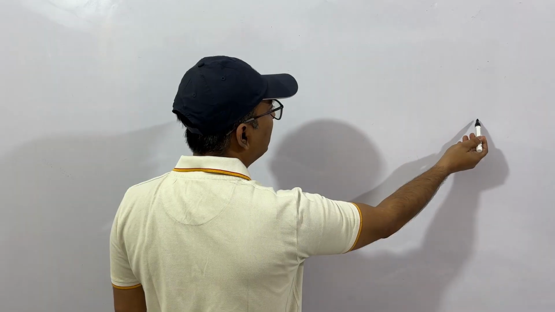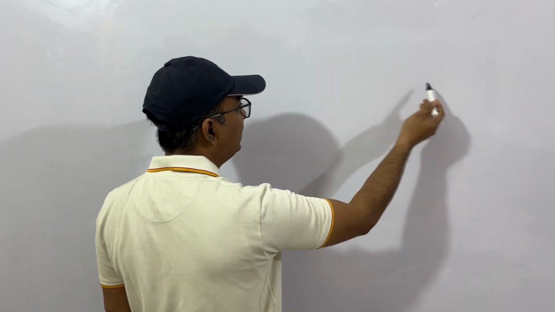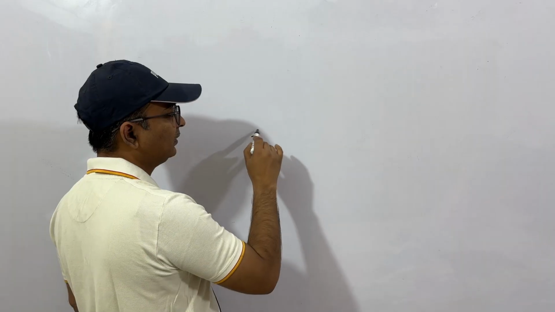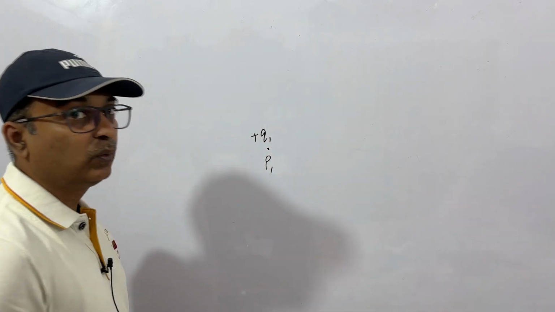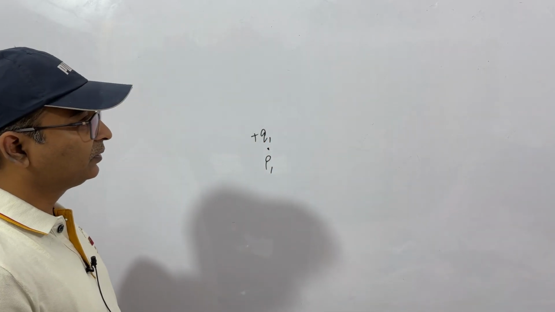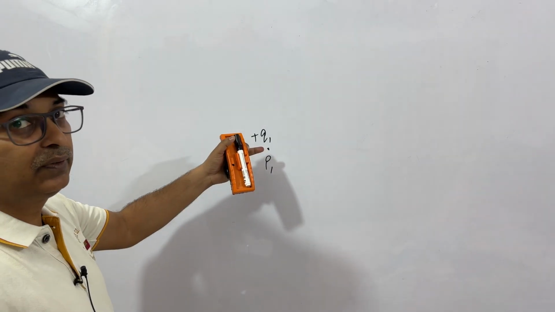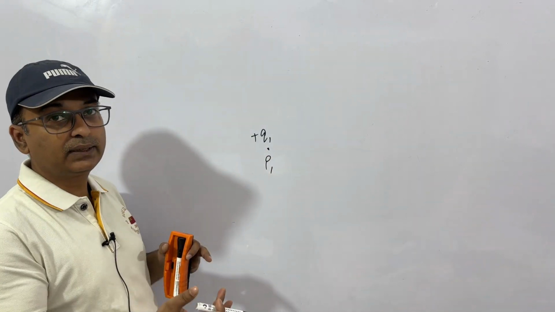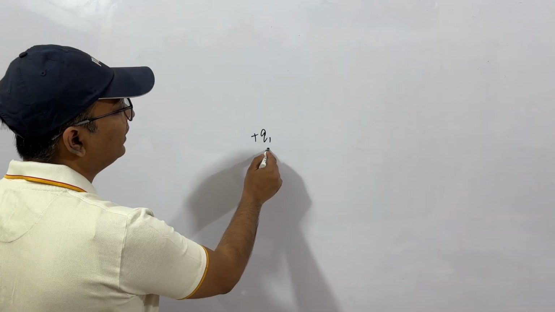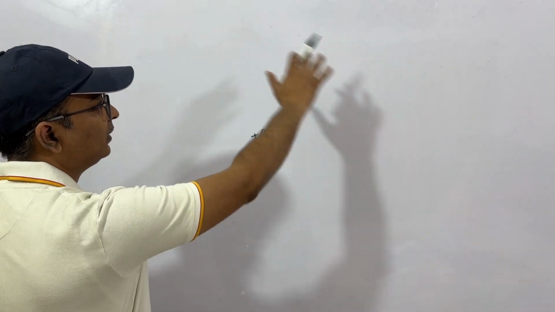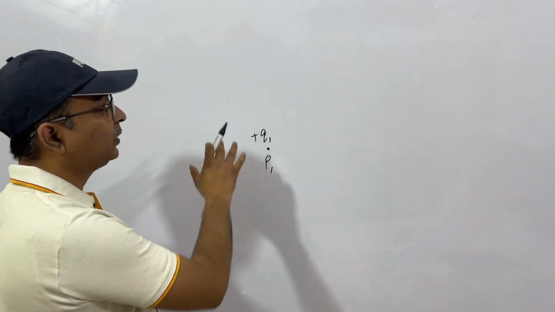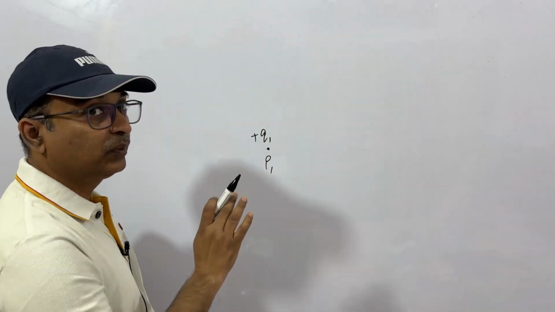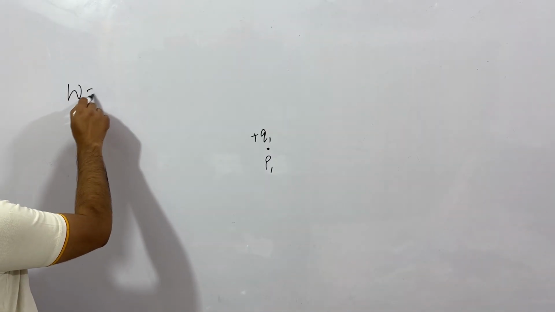We bring a charge Q1 from infinity to a point, let's say P1. What is the work done? 0. Why? Because there was no electric field. Since there was no electric field, there was no force to oppose or to attract. So bringing Q1 to a place in space where we do not have any electric field, from infinity to this point, the work done is 0.